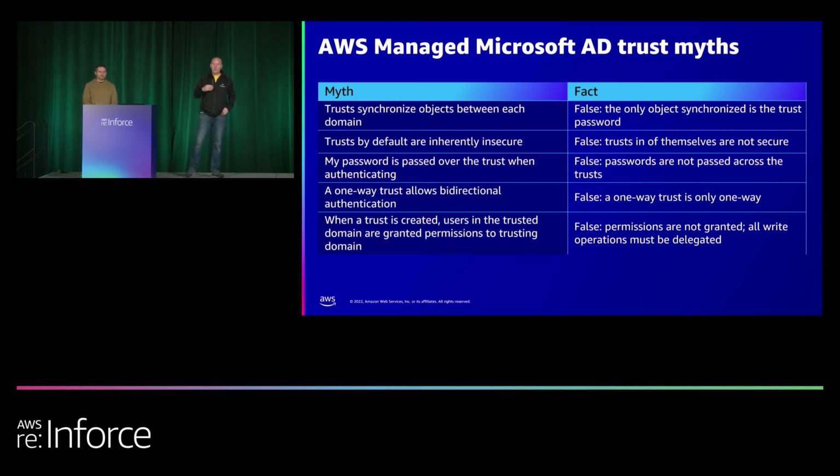Trust synchronizes objects between domains. Trust does not synchronize any objects between domains. Yes, there is a trust object on each domain, and there is a password on that trust object. That part is synchronized, but the objects within the domain itself are not synchronized. And the only reason they have to synchronize that password is to allow the domains to communicate with each other. So there is no synchronizing of users and groups from one domain to another over a trust. Now, there are tools that can allow you to do that, but by default, when you create a trust, nothing is synchronized.